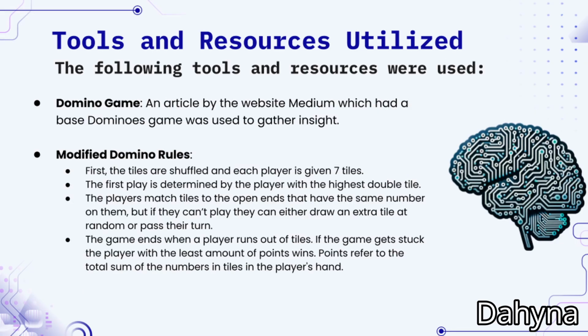Experiment setup. The following tools and resources were utilized. For the domino game, an article from the website Medium, which had a base domino game, was used to gather insight. The modified domino rules that were utilized were that all the tiles were shuffled and given to 7 players each. The first play was determined by the player with the highest double tile. Each player had to match the end of their tiles to the other tiles with the exact same numbers, but if they failed to play, they could either draw a new tile or pass their turn. The game ended when a player ran out of tiles. If the game got stuck, the player with the least amount of tile points wins.